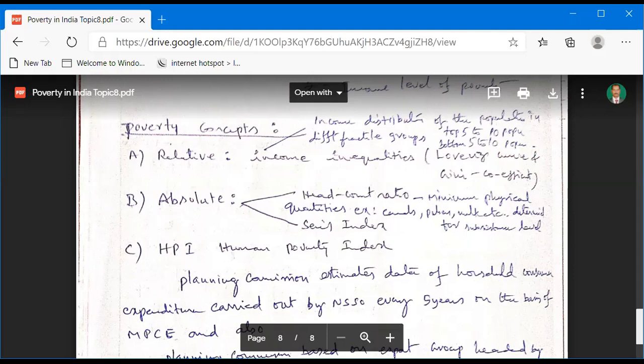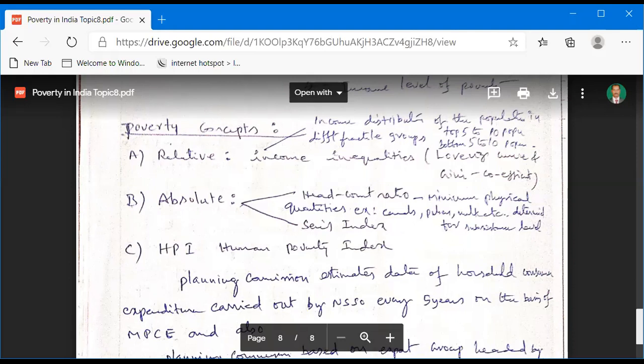And the absolute poverty concept is also called head count ratio. Head count ratio means minimum physical quantities, for example cereals, pulses, milk, etc., determined for the subsistence level.